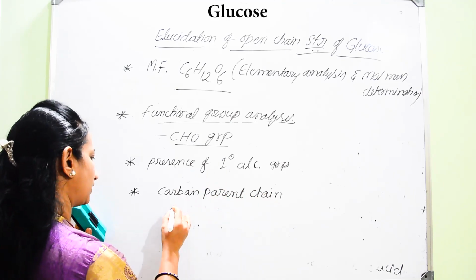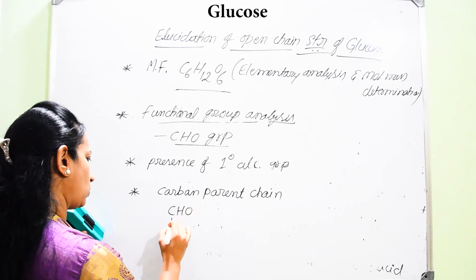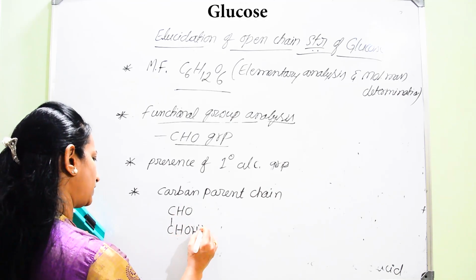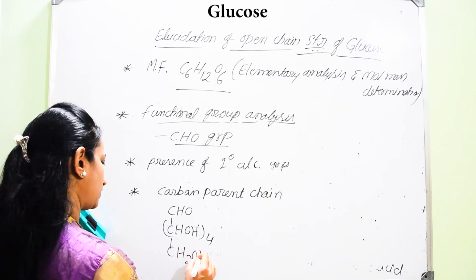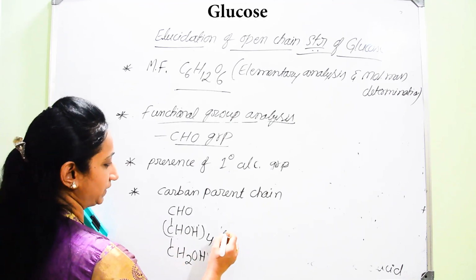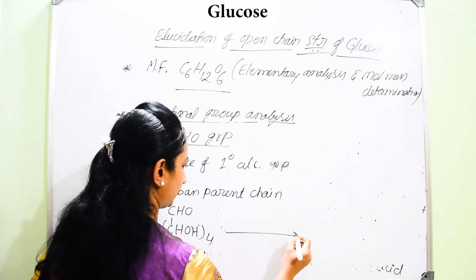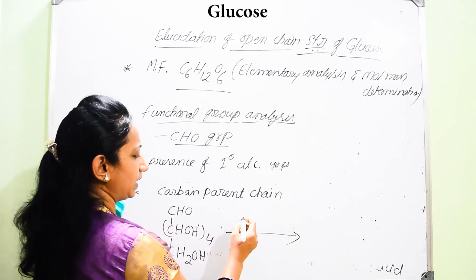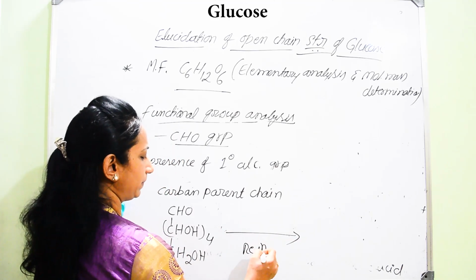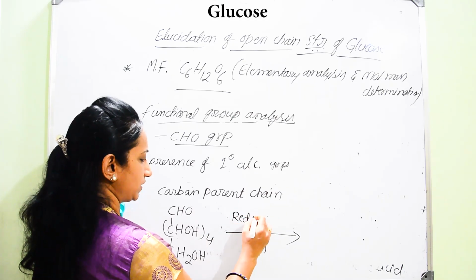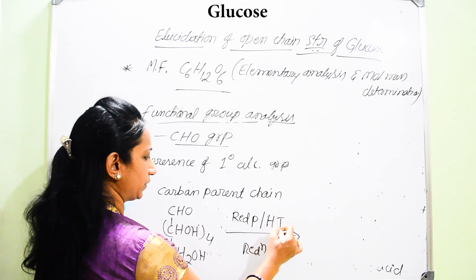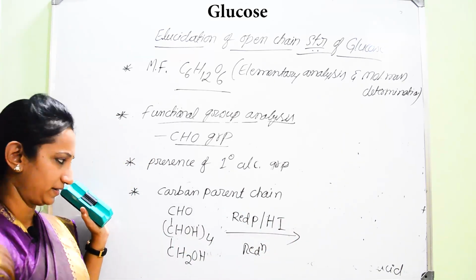Now consider glucose, CHO, CHOH, CH2OH. When glucose is subjected to reduction, the reduction is done with red phosphorus and hydroiodic acid, or hydrogen iodide.